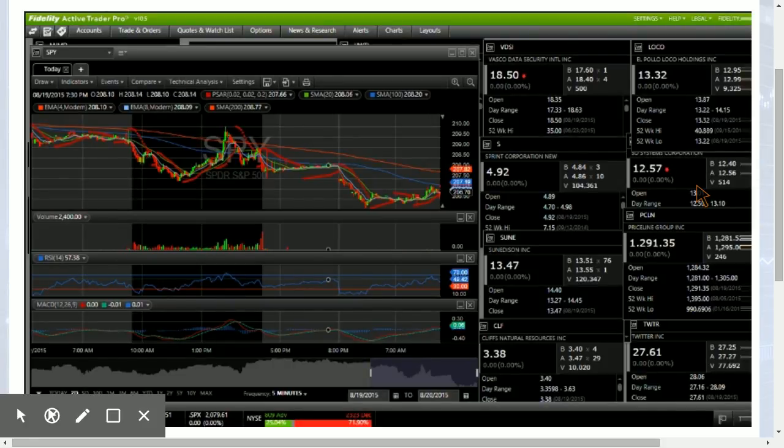We are going to start off looking at SPY here as we have a gap down forming. We are going to be watching the very key level of support on the daily chart, and that is the 200-day moving average at 206.46. So keep an eye on that level.